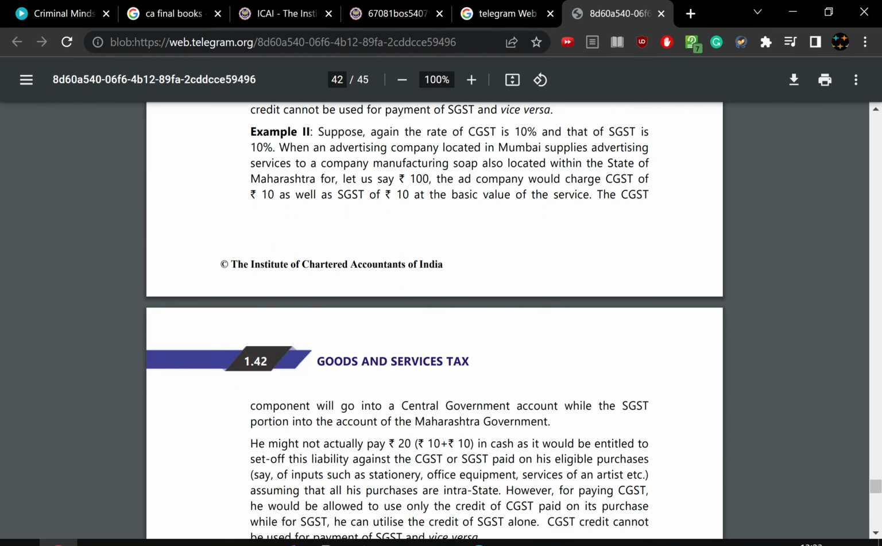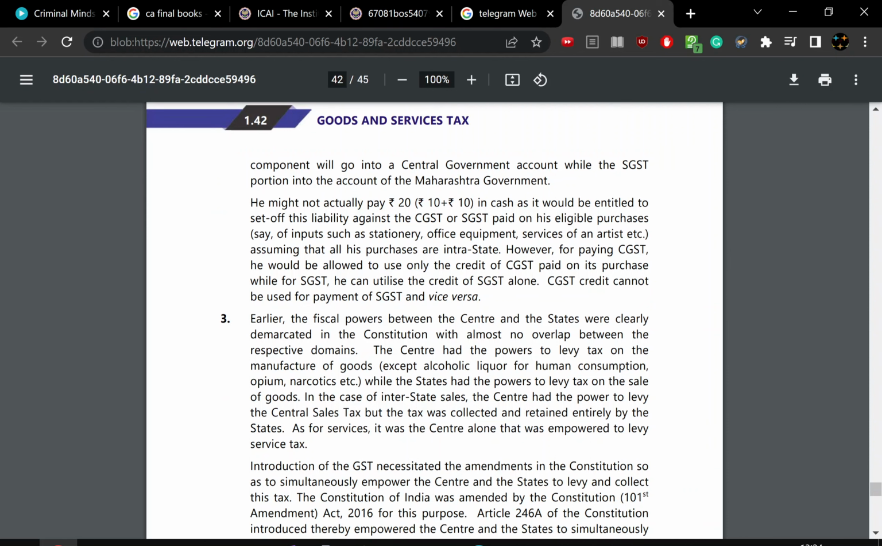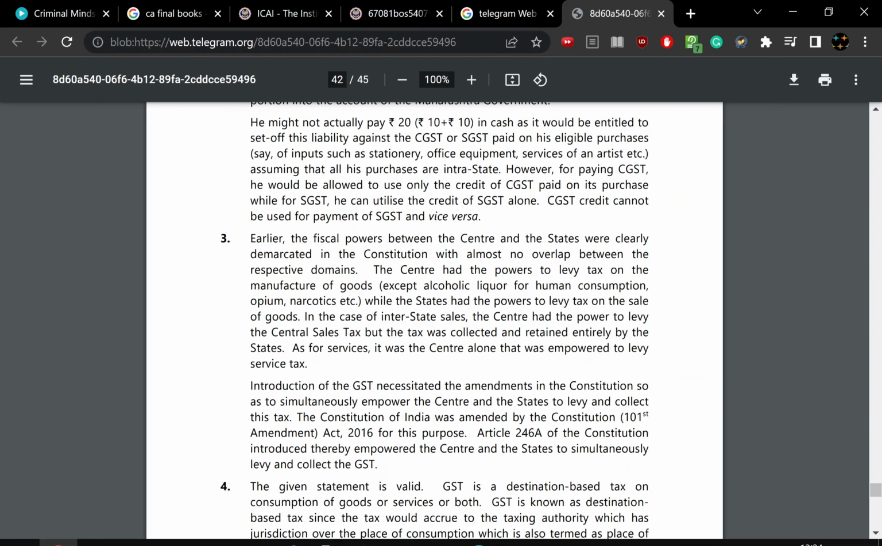So example 2: the CGST and SGST rate is 10%. An advertising company located in Mumbai provides advertising services to a soap manufacturer located in the state of Maharashtra. So both are in the same state, the value is 100 and CGST and SGST are 10 each. It is a supply of service. The CGST component will go to the Centre and the SGST to Maharashtra. This is also the same thing. On eligible purchases like input stationery, service equipment, services of artists, etc., you can use only the credit of CGST paid against CGST, and the credit of SGST against SGST alone. The CGST credit cannot be used for payment of SGST and vice versa. So it is the same thing in services also.